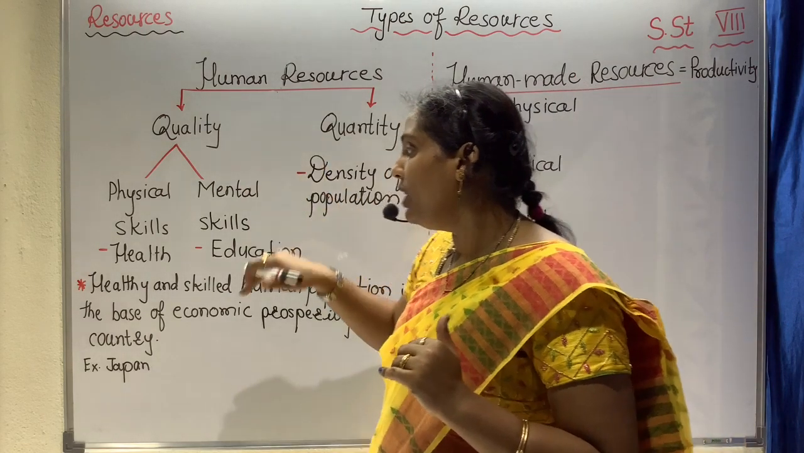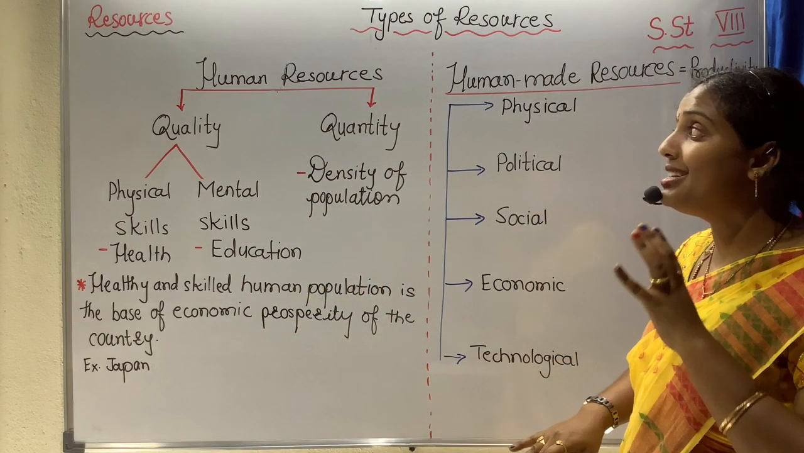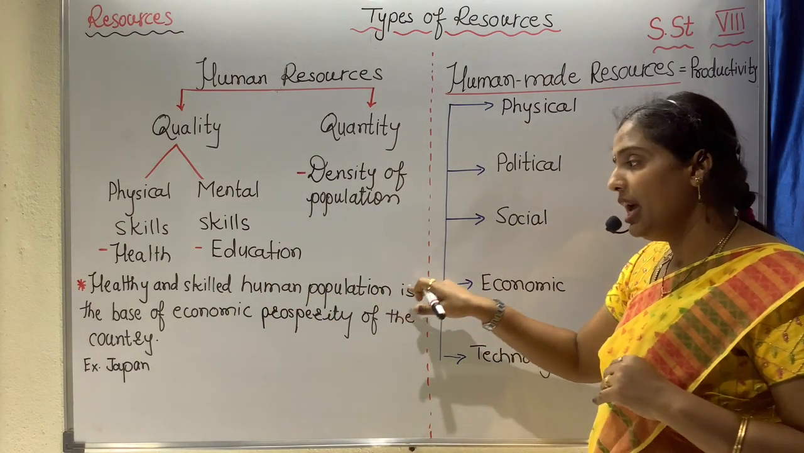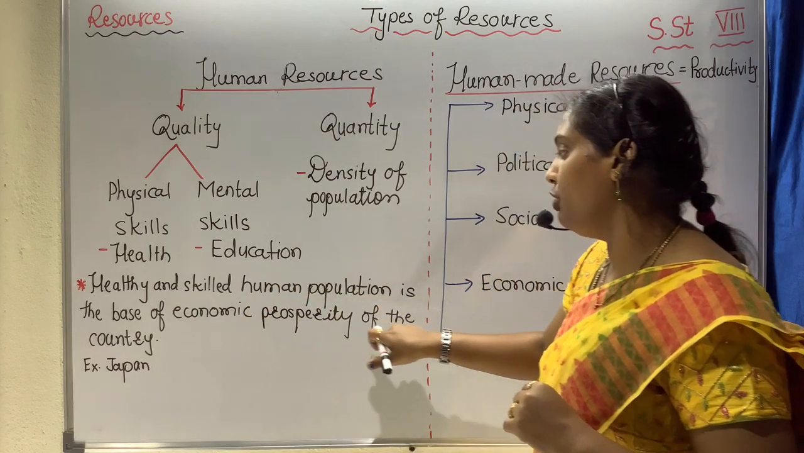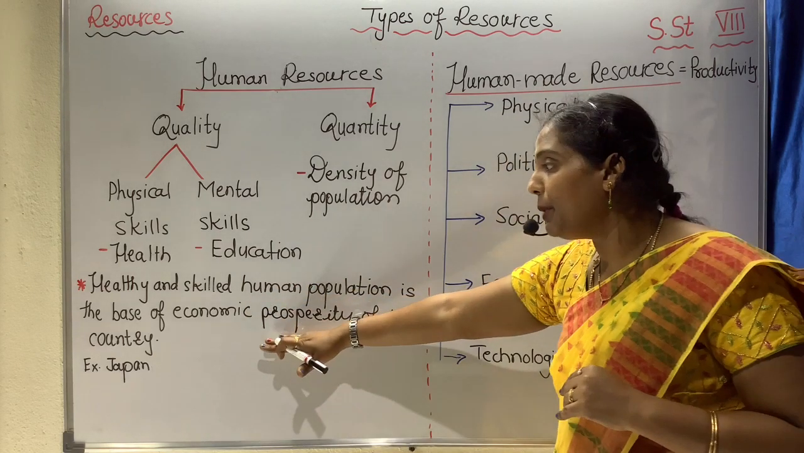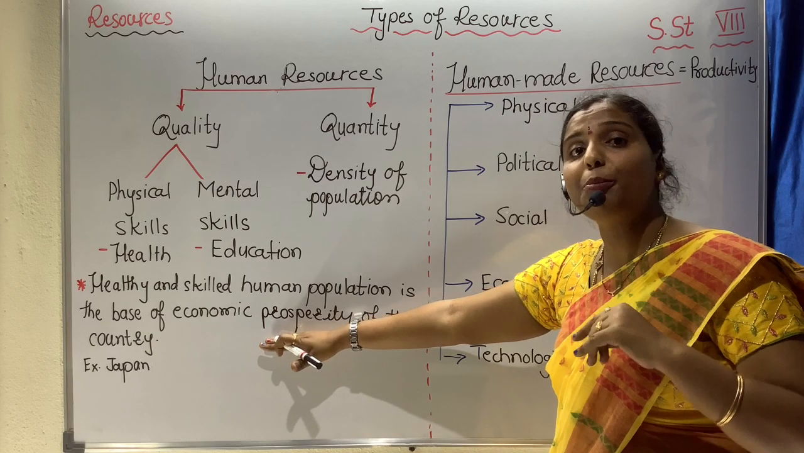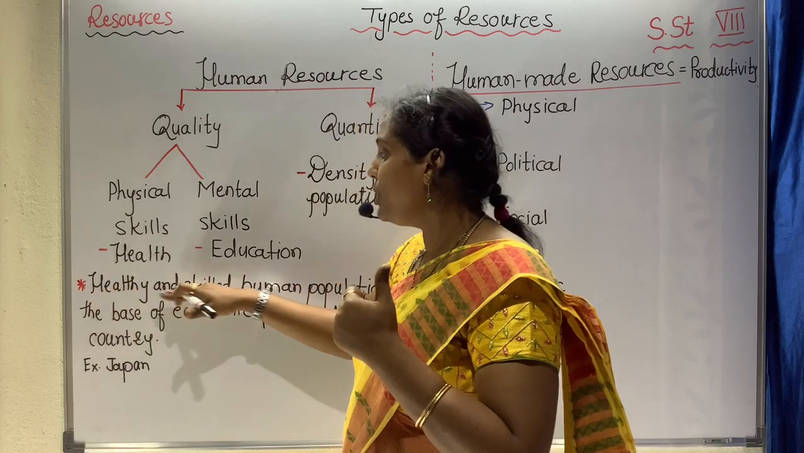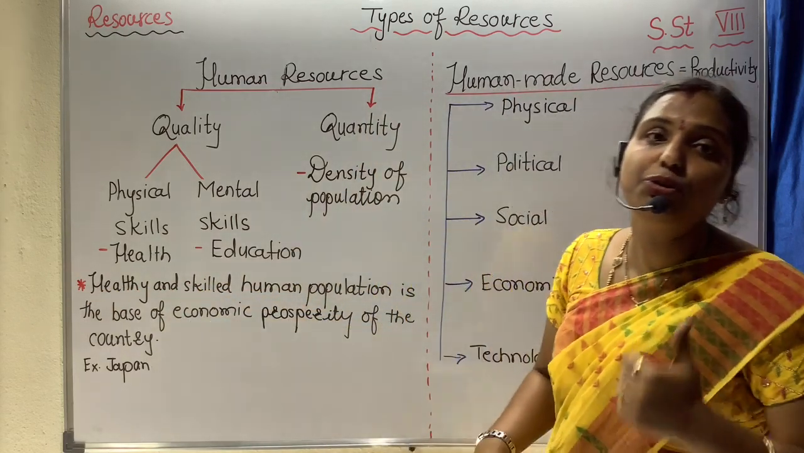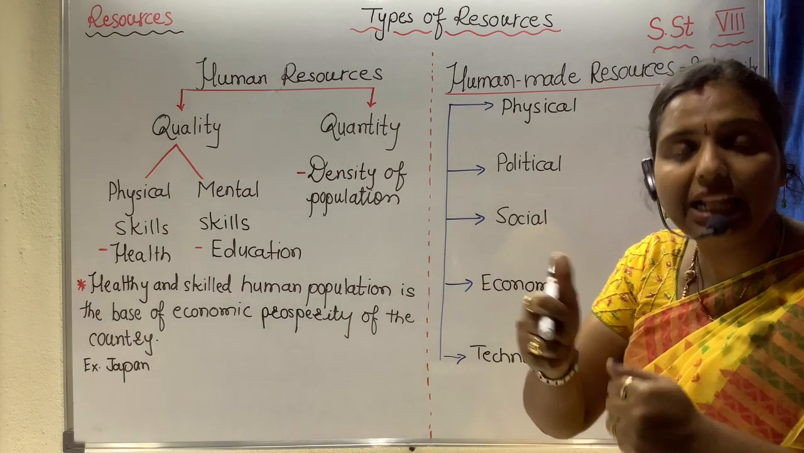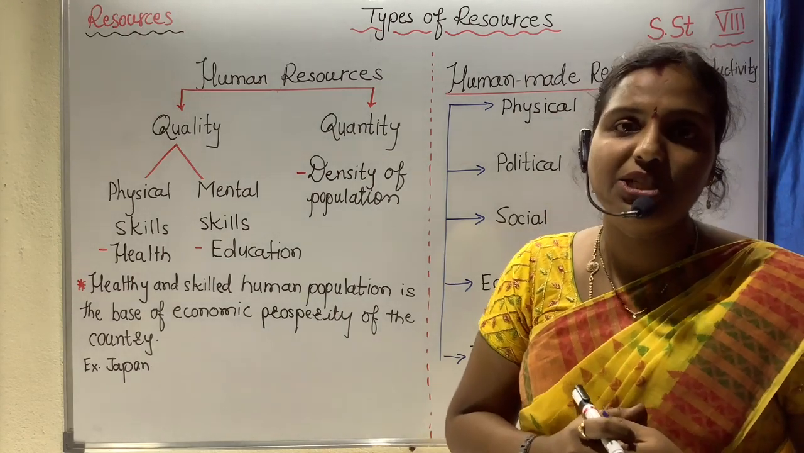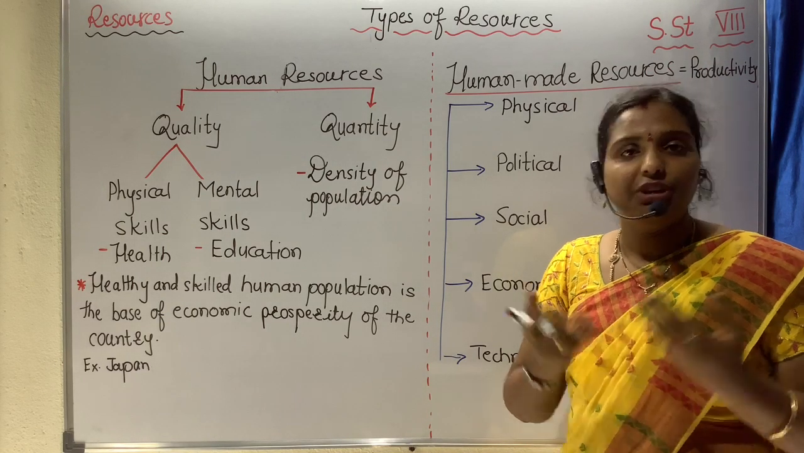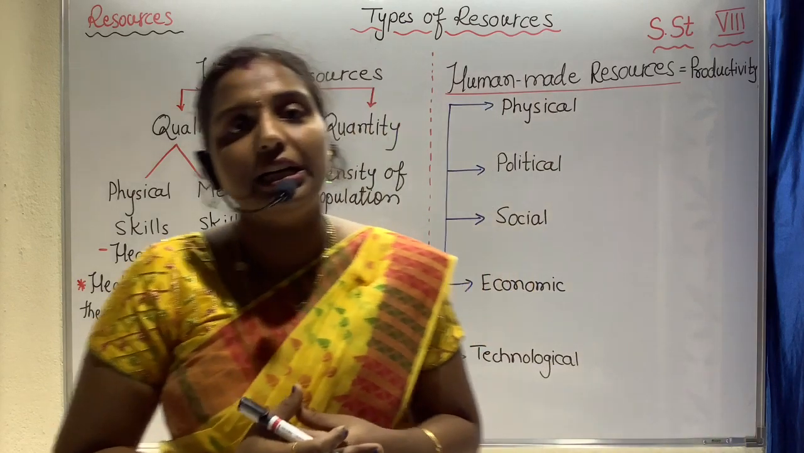Okay, so let me define ultimately what the human resource is. A healthy and skilled human population is the base of the economic prosperity of the country. So what will be the base of a country? What gives the economic prosperity? When a country has a population of healthy as well as skilled people, with very good health, then the country can be stated as prosperous with economic stature. We can say that it is a well developed country.